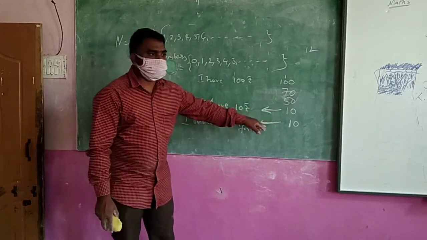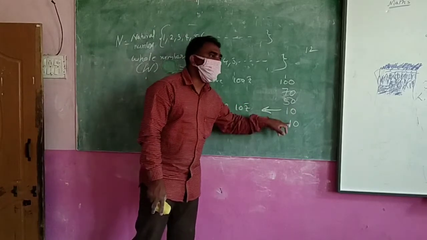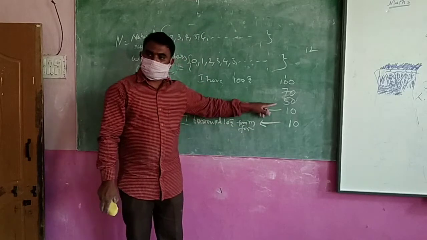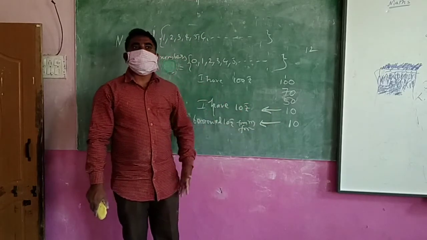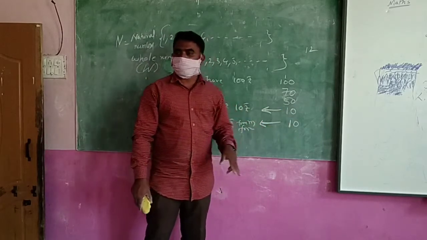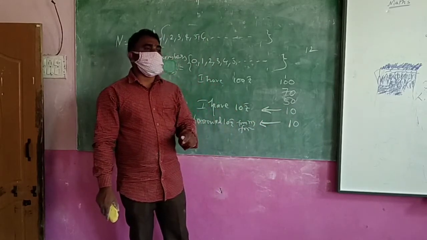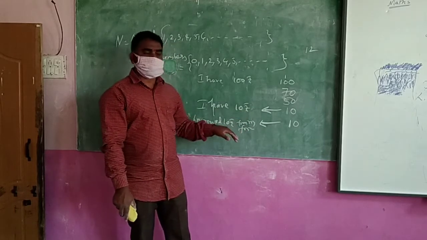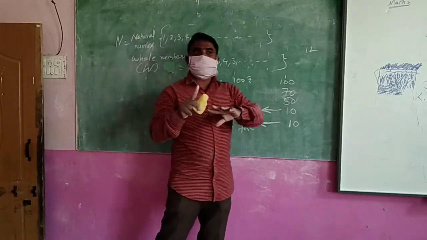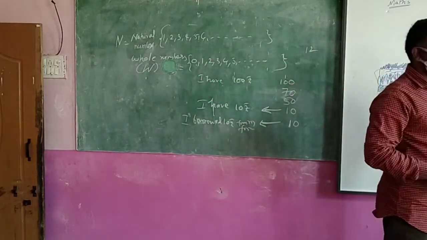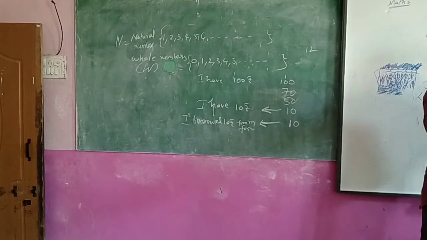No. Not the same. Here you have 10 rupees, here you borrowed 10 rupees. Here you have 10 rupees, here you borrowed 10. These two situations are different, but we are showing the numbers the same. Wrong, no? So mathematically, for this type of situation, you have to show it in a different manner. I think you are understanding. I said it just now only.